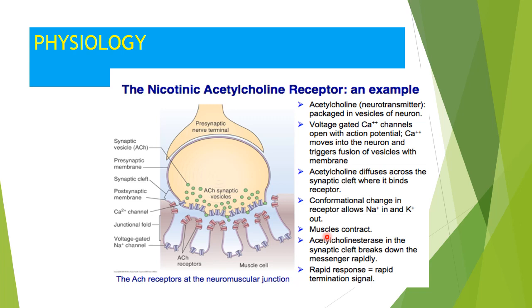And finally, the muscles contract. Then acetylcholinesterase in the synaptic cleft breaks down the messenger rapidly. Rapid response, rapid termination of the signal. So this diagram shows the whole process by which the muscle contracts with the help of the acetylcholine neurotransmitter.